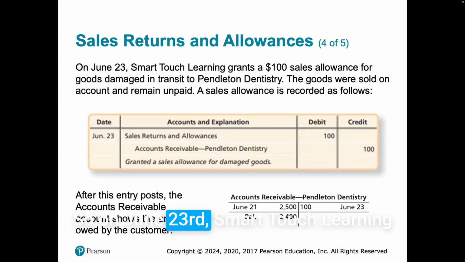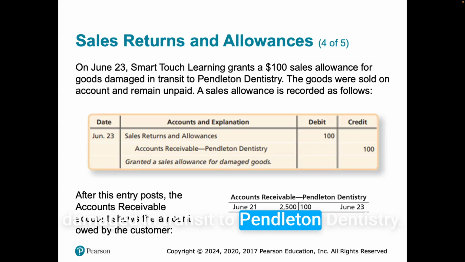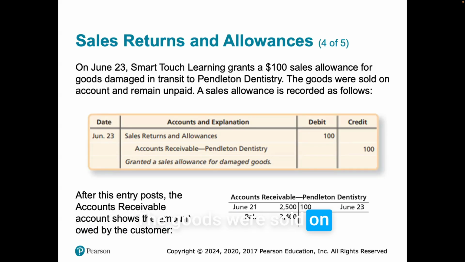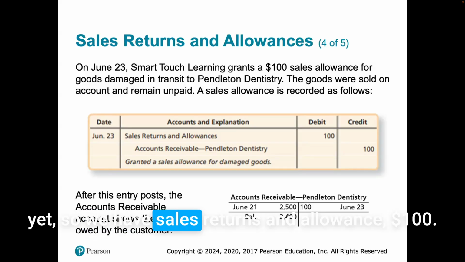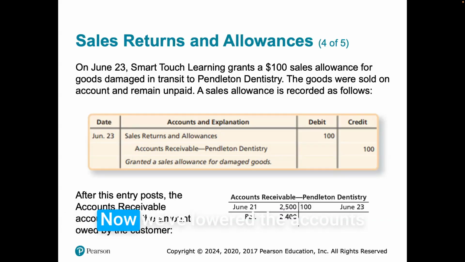So on June 23rd, Smart Touch Learning grants a $100 sales allowance for goods damaged in transit to Pendleton Dentistry. The goods were sold on account and remain unpaid. A sales allowance is recorded as follows. So here they haven't made the payment yet. So we have sales returns and allowances, $100, accounts receivable, Pendleton Dentistry. Now we've lowered the accounts receivable by $100, granted sales allowance for damaged goods.